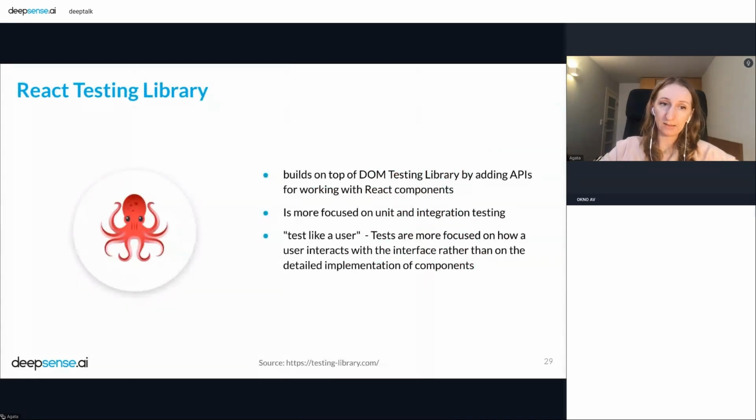And this library is built on top of DOM Testing Library. That means that you can test normal DOM elements. React Testing Library is an extension of it, and you can test React components. It's more focused on unit and integration testing. And the main motto of this library is test like a user. So that means that you should focus on user interactions, not on the details of components.